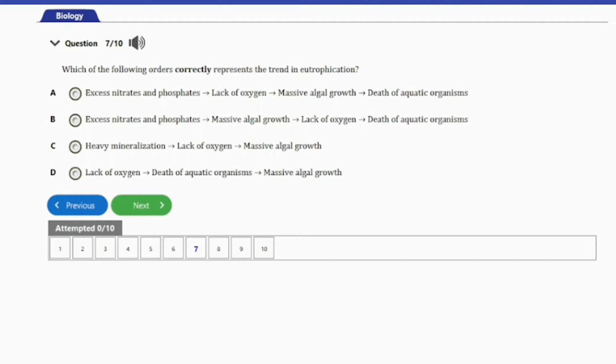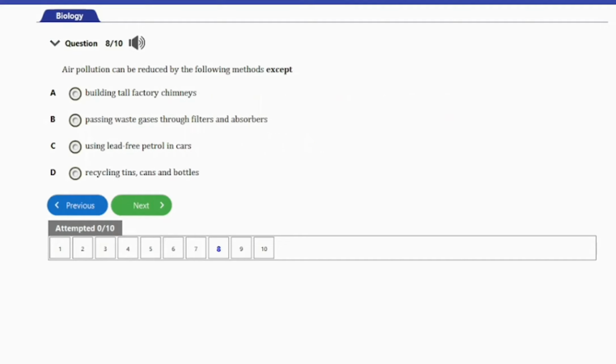Let's go ahead and consider the next question, guys. Question number 8 here, it says, air pollution can be reduced by the following methods except A. Building tall factory chimneys, B. Passing waste gases through filters and absorbers, C. Using lead-free petrol in cars, D. Recycling tins, cans and bottles.